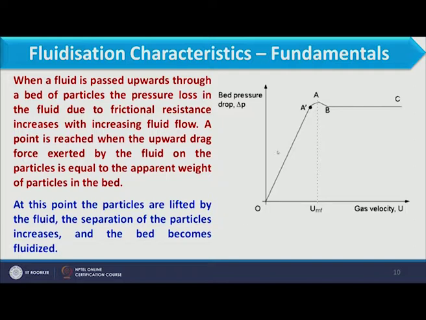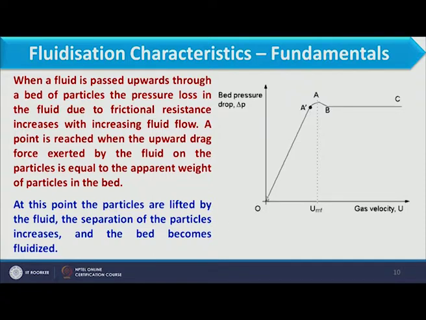As we have already discussed previously, when drag forces are equal to the apparent weight, the particles will start leaving their space, and when the separation of the particles from each other occurs, at that condition the bed becomes fluidized.